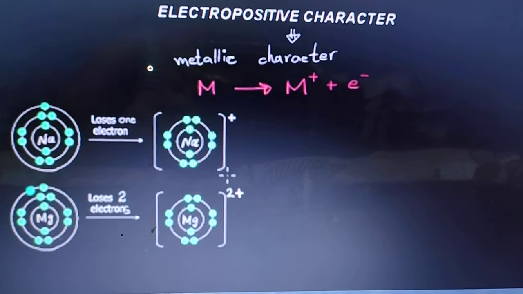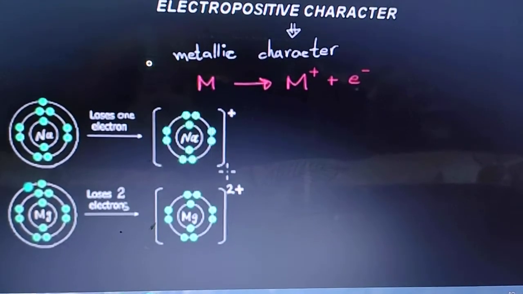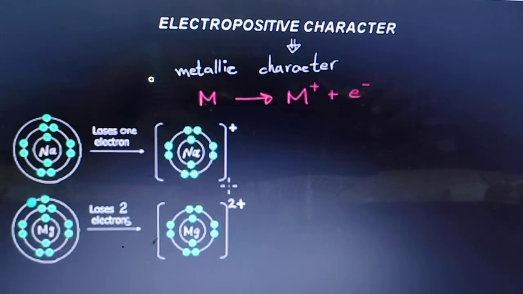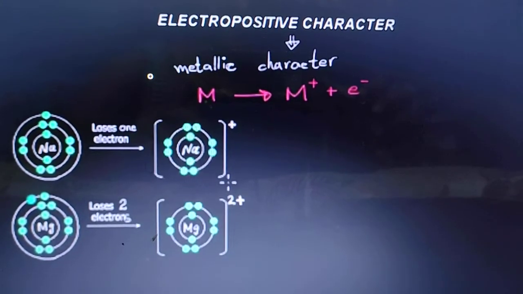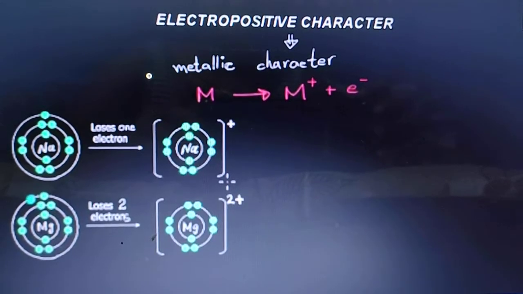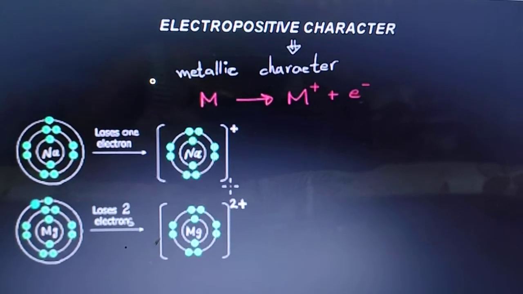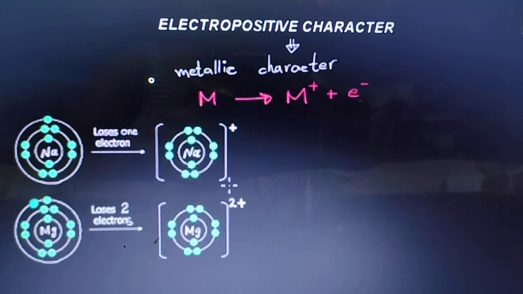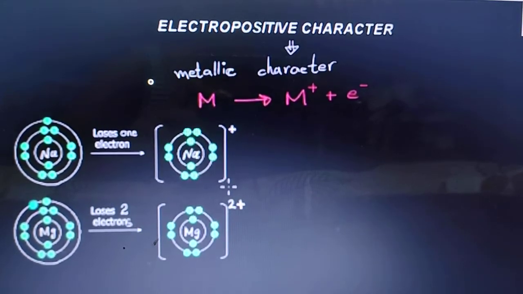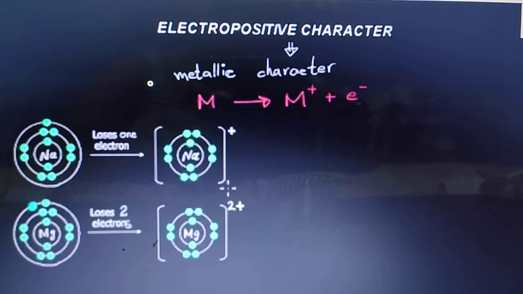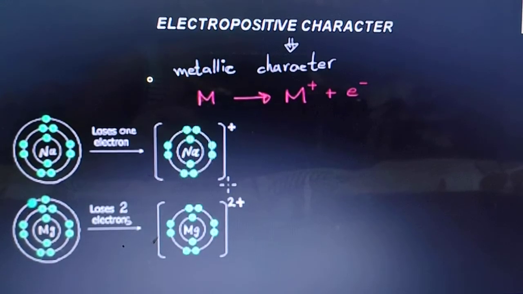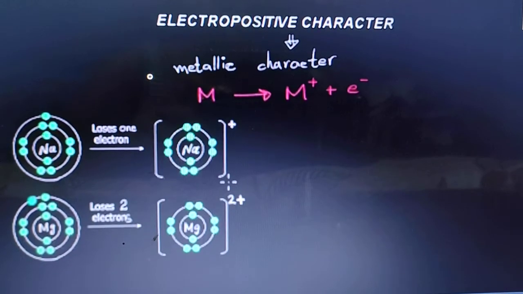The first one is the electropositive character of metals. Metals are electropositive elements. You can say metallic character also. Why? Because only metals can show electropositive character. They are electropositive in nature. That is, metals have a tendency to lose all or some electrons and form positively charged ions.